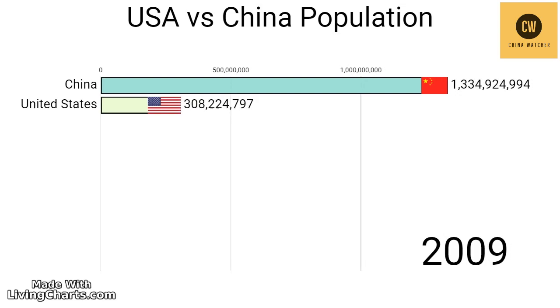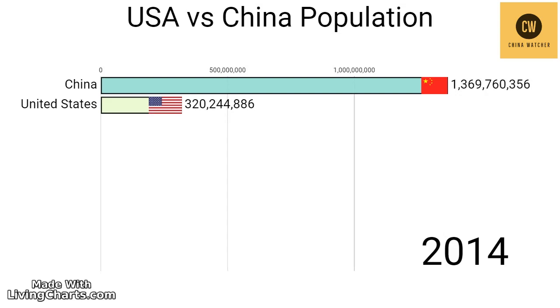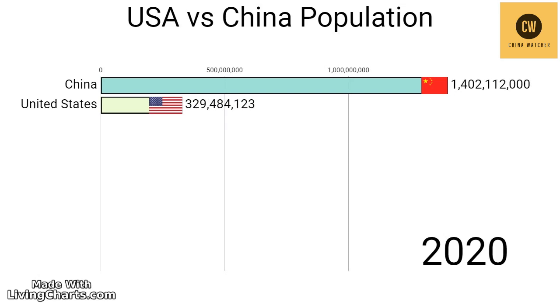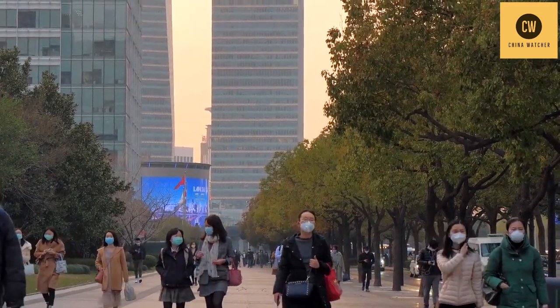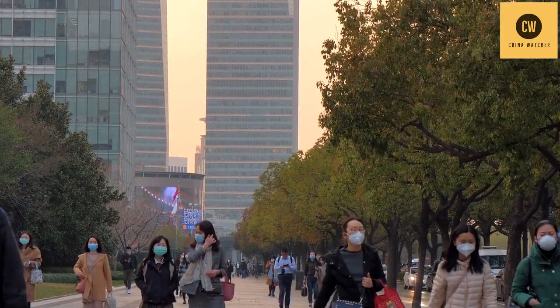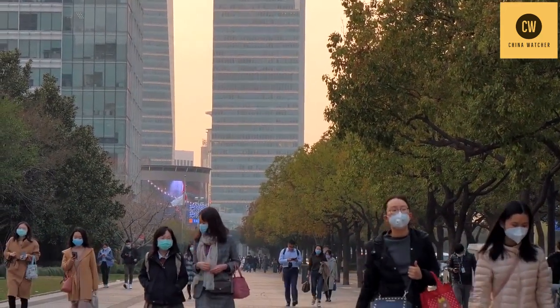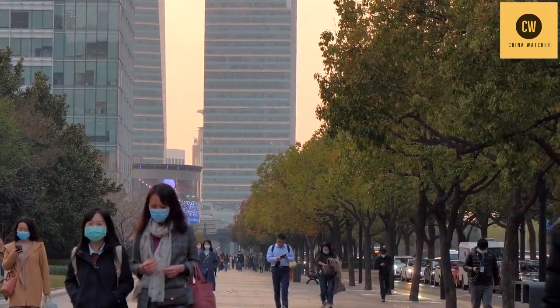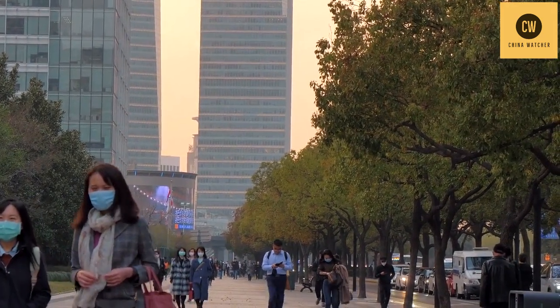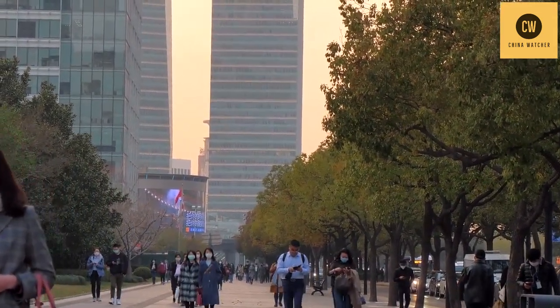In 2020, China had a population of 1,402,000,000 people, while America had 329 million people. That's a ratio of 4.3 to 1. From 1960 to 2020, China's population increased by 735 million people, or 82%. From 1960 to 2020, America's population increased by 148 million people, or 110%. Source: China's National Bureau of Statistics.